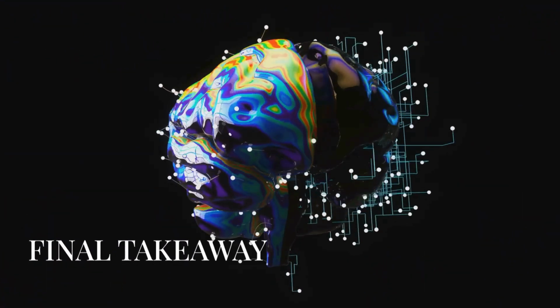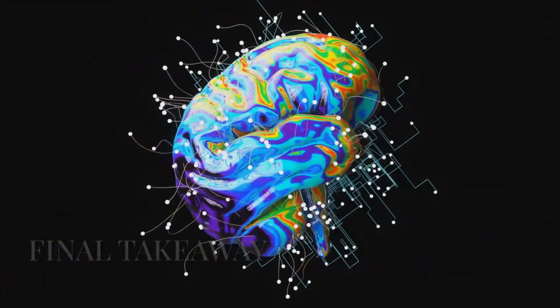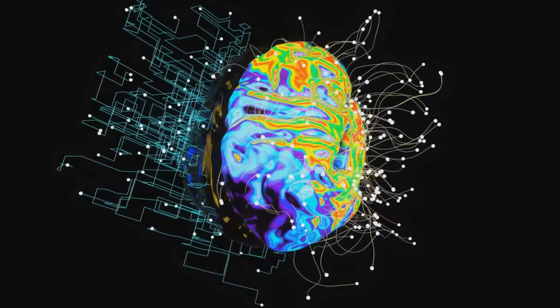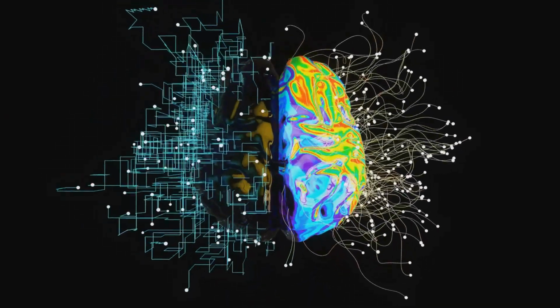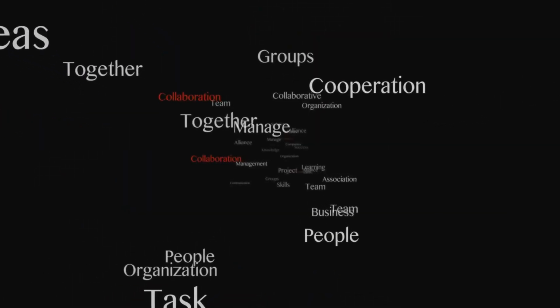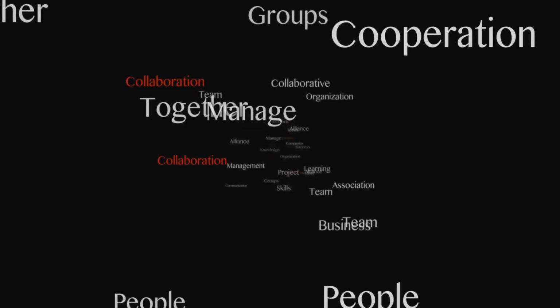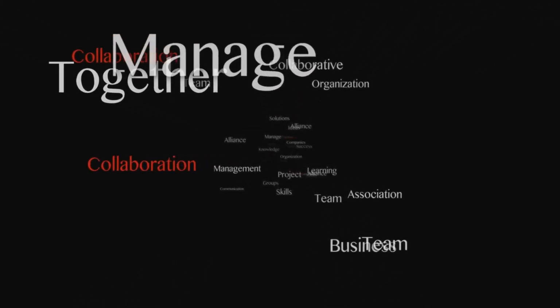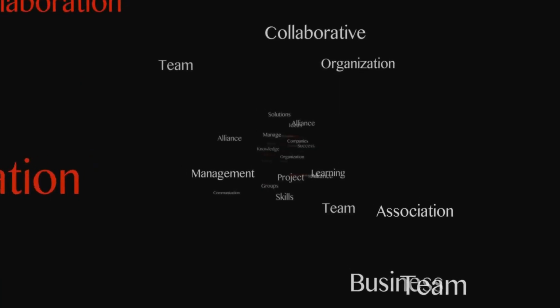Cognitive biases don't mean we're irrational. They reflect how the brain evolved to function under uncertainty. Understanding bias isn't about blaming human thinking. It's about designing better decisions, better systems, and better mental health support.